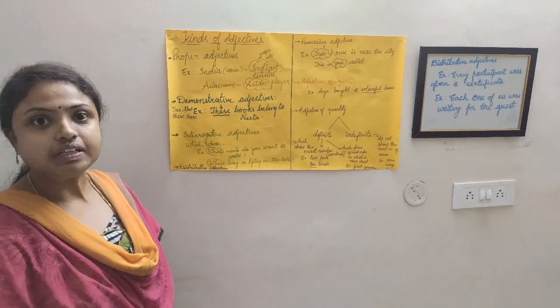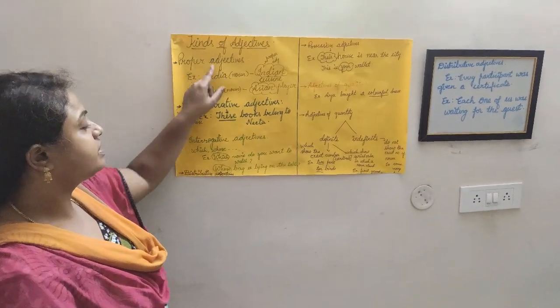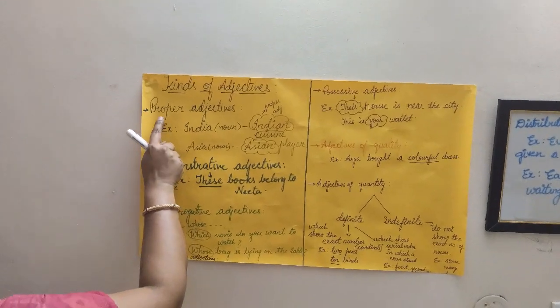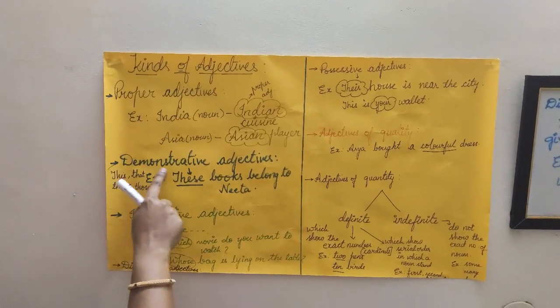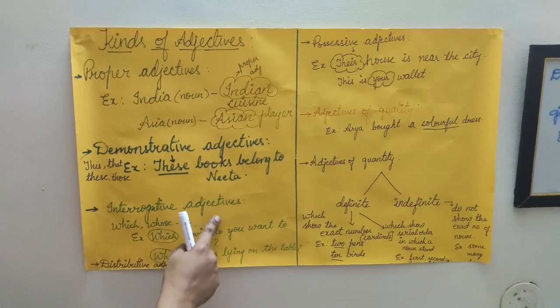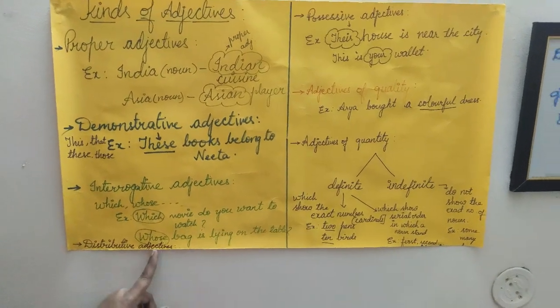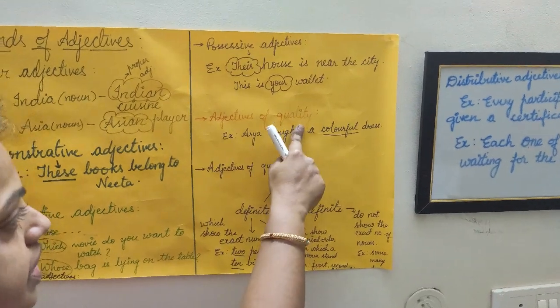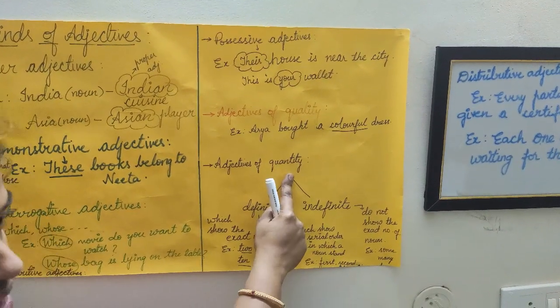Today we are going to learn the kinds of adjectives. There are few kinds of adjectives. These are proper adjectives, demonstrative adjectives, interrogative adjectives, distributive adjectives, possessive adjectives, adjectives of quality, and adjectives of quantity.